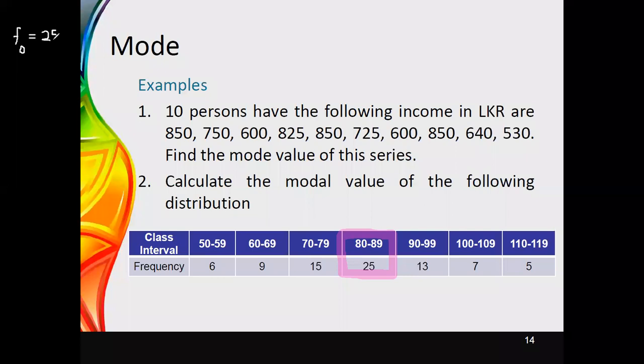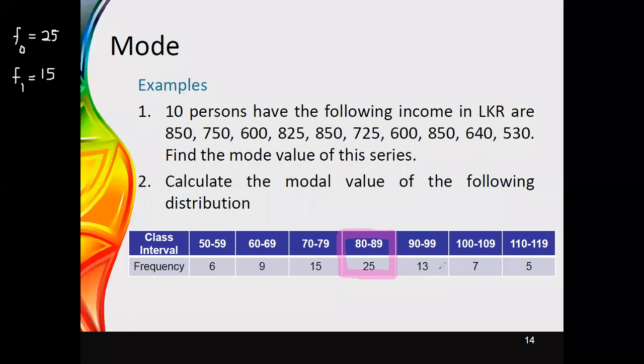Then F1 denotes the frequency of the class preceding the modal class, the class coming prior to it. You can have it as 15, because 15 appears prior to this 25.